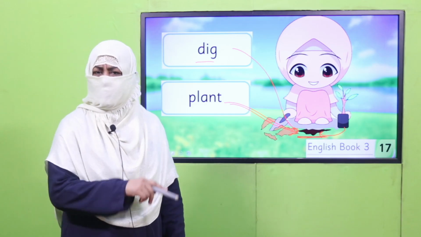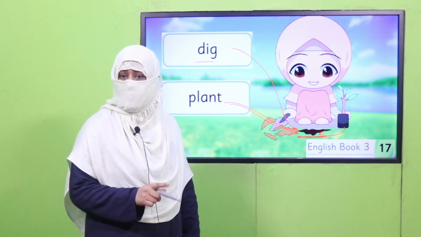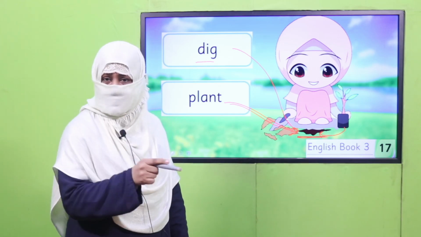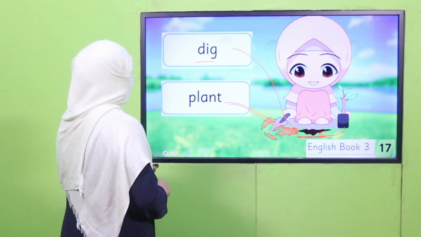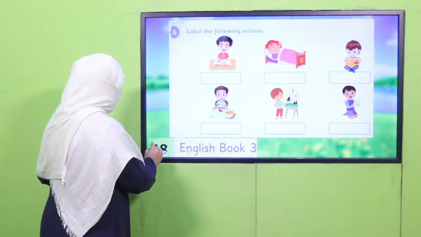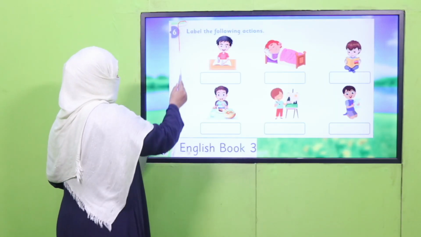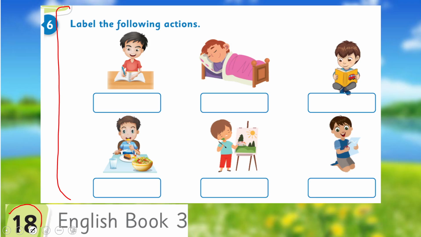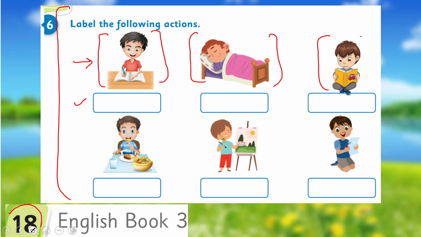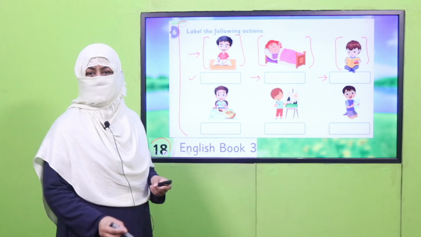Yes, my dear children, are you done with it? Very good. Now, I'm quite confident you are clear with the concept of verb. So, it's time to practice it. Now, on page number 18 of your book, these pictures are given. You have to look at the picture, what this boy is doing, okay? And what do you find him doing? You have to write it over here. Likewise, for this picture, I want you to look carefully and write the action word, the verb, in the space given here. Now pause the video and do this activity.